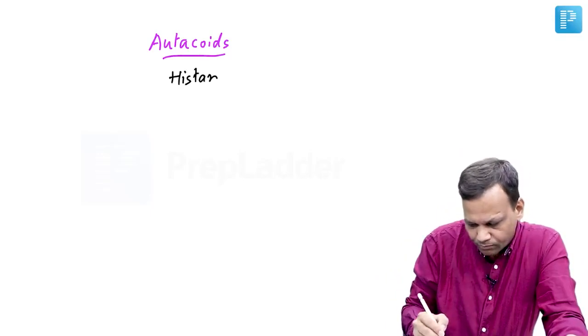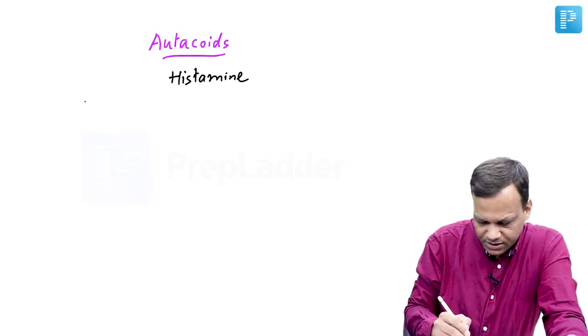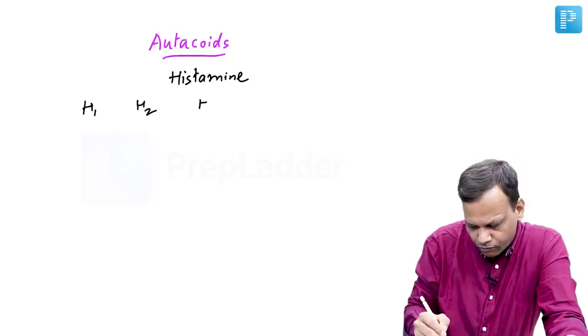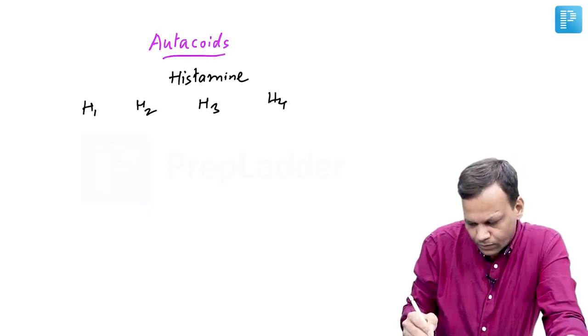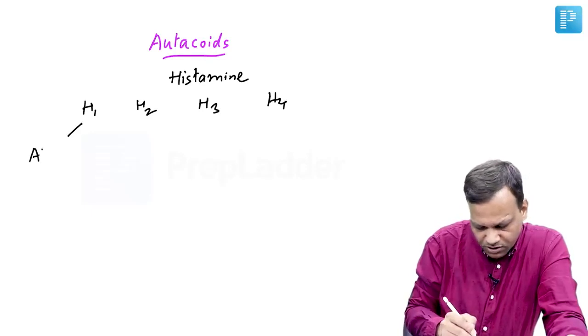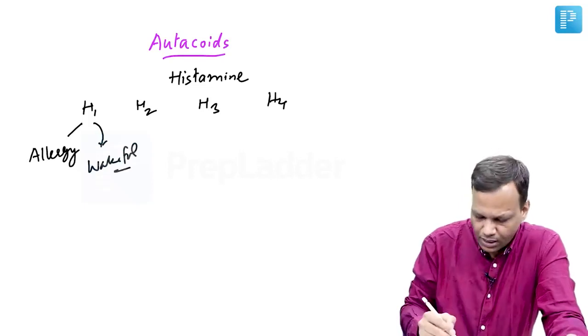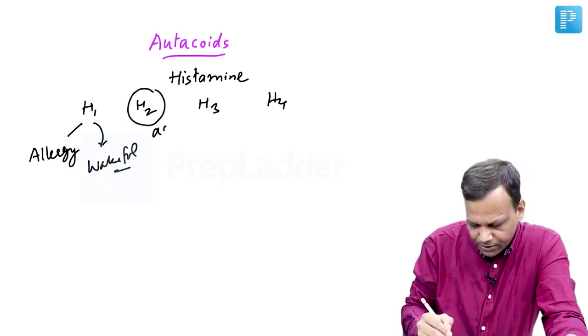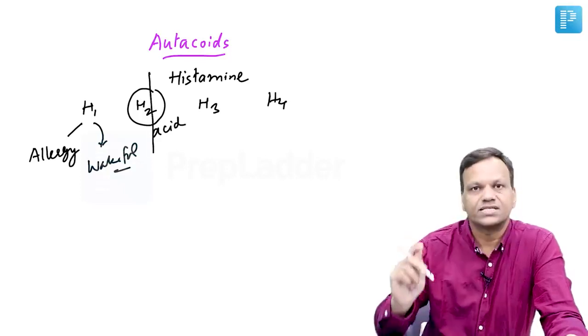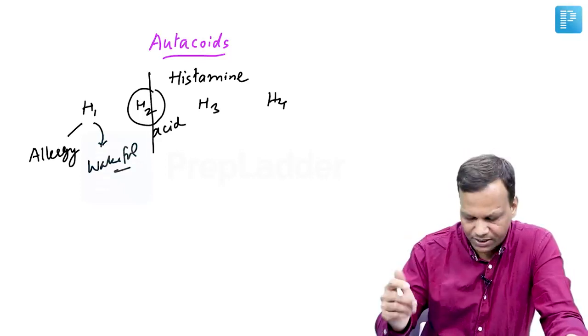Histamine acts through various receptors H1, 2, 3 and 4. H1 is responsible for causing allergy, but a useful action is that it promotes wakefulness, it keeps us awake. H2 secretes acid in the stomach. That's why H2 blockers like cimetidine and ranitidine are used in peptic ulcer.